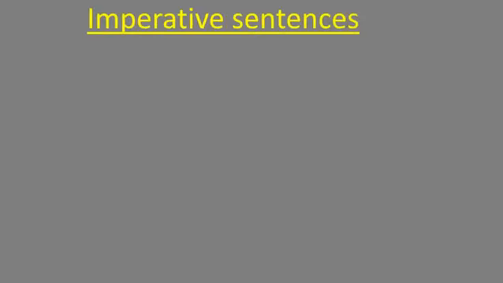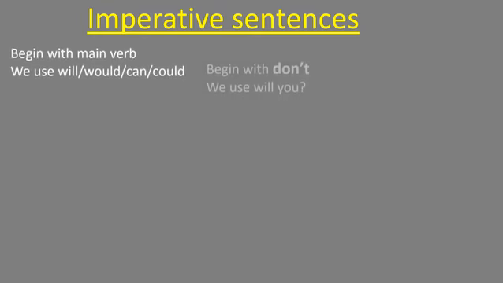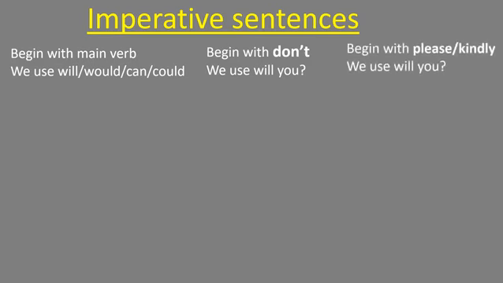Now we are going to know how to write a question tag with imperative sentences. Some imperatives begin with a main verb. Some imperatives begin with don't. Some imperatives begin with please or kindly. Okay. See the first category.